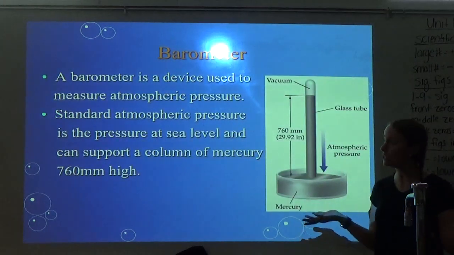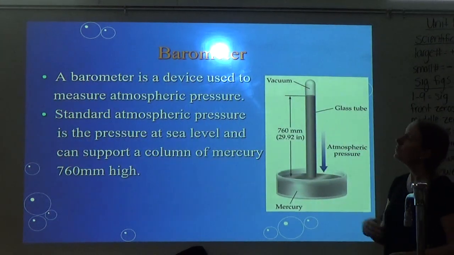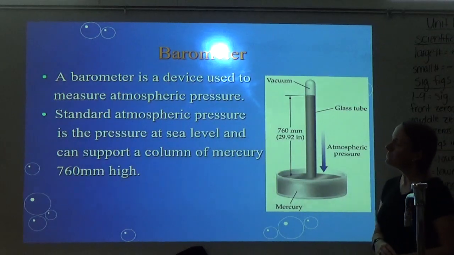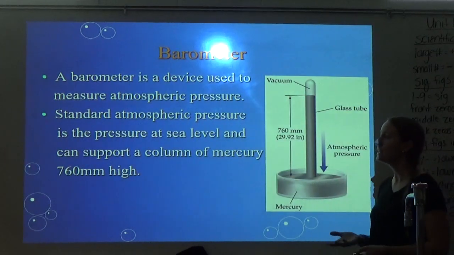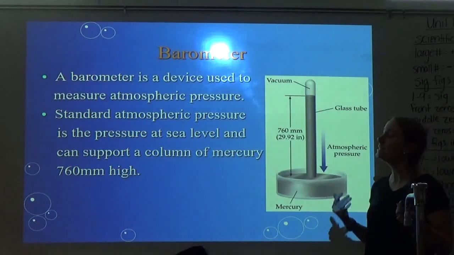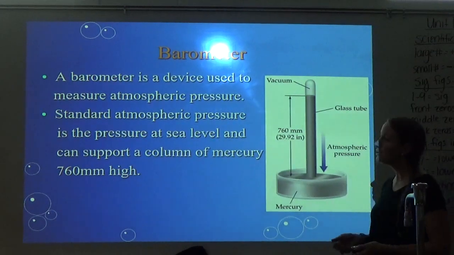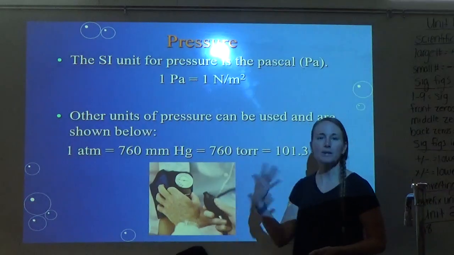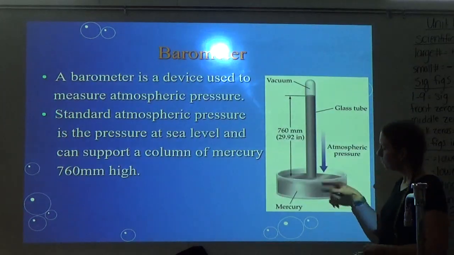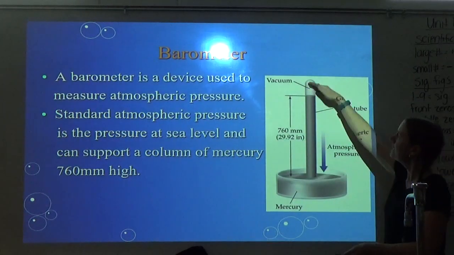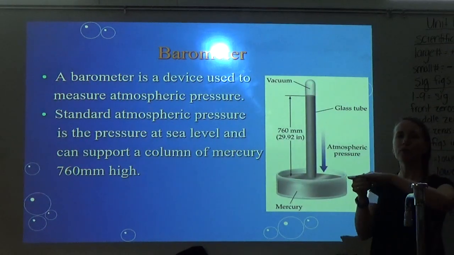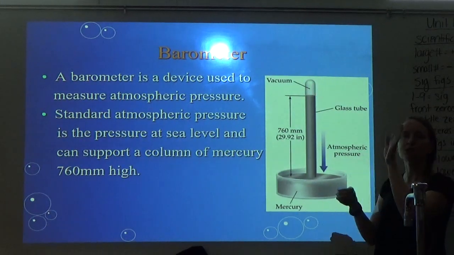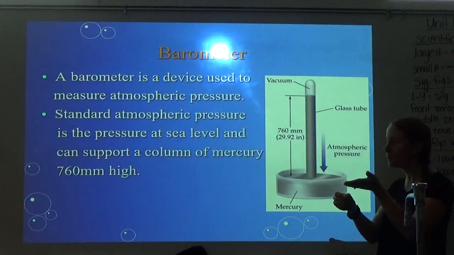So how do we measure pressure? Well, we use a barometer. A barometer is a device used to measure atmospheric pressure. Standard atmospheric pressure is the pressure at sea level and can support a column of mercury 760 millimeters high. So that's where this 760 millimeters of mercury comes from. A barometer is like a long, thin test tube. One end's open, the other end's closed. They fill it all the way with mercury to the very top. And of course, they wouldn't do this with their hands because mercury is poisonous.